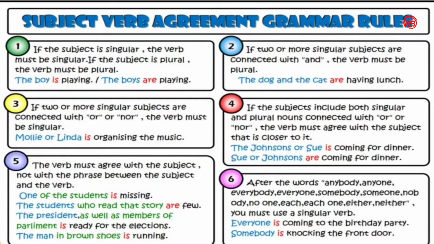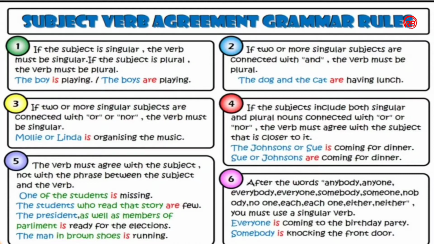And in the rule number 5, the verb must agree with the subject, not with the phrase between the subject and the verb. And we have to focus only on the subject, not on the phrases between the subject and the verb. Here I have given you few examples. One of the students is missing.